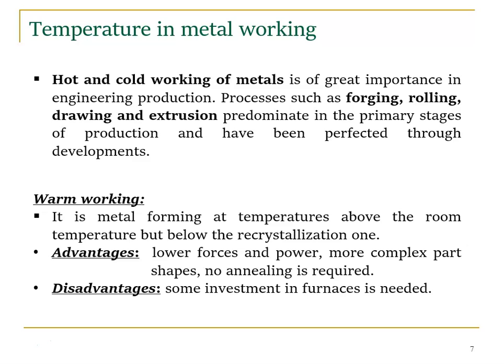So hot and cold working are preliminary stages for other processes. Forging means we raise the temperature of the metal and apply force. Rolling, drawing and extrusion we will see later.